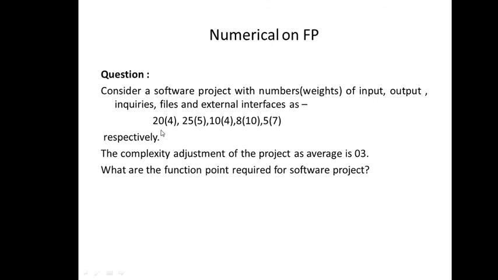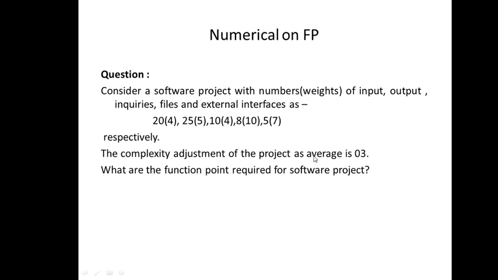So here in this case the number of inputs and the corresponding weightage factor, number of outputs and the corresponding weightage factor, inquiries, weightage factor, number of files, weightage factor, number of external interfaces and the weightage factor is directly given here, right? The complexity adjustment of the project is 0.3, right? It's given in the form of an average, right?